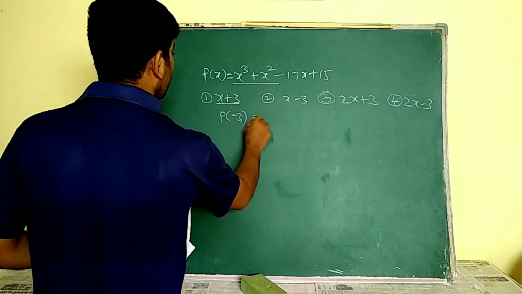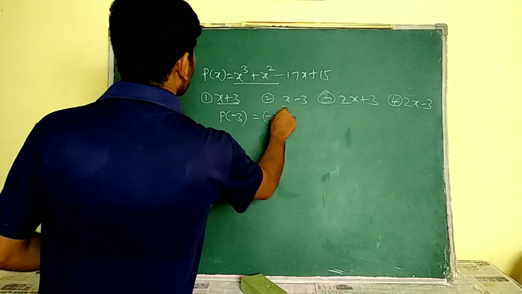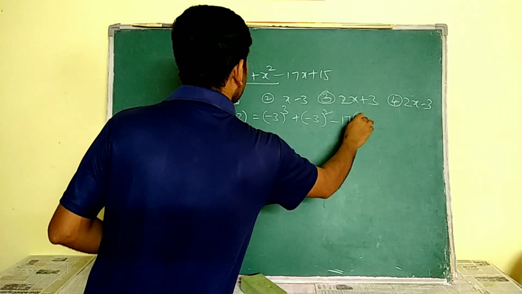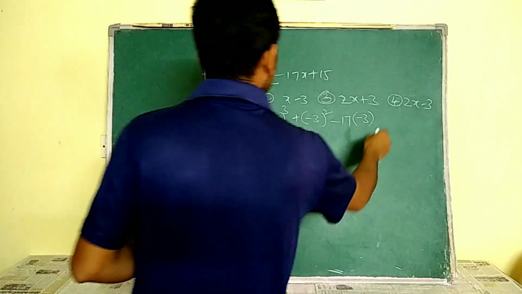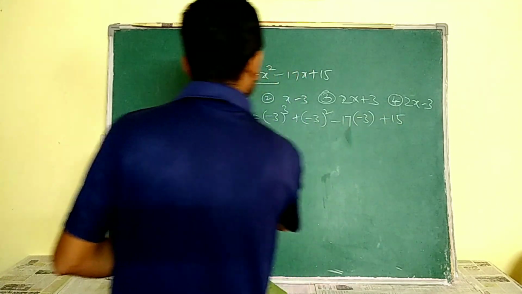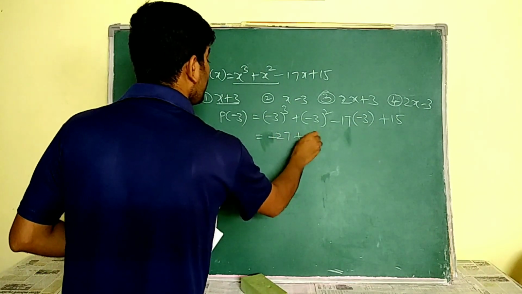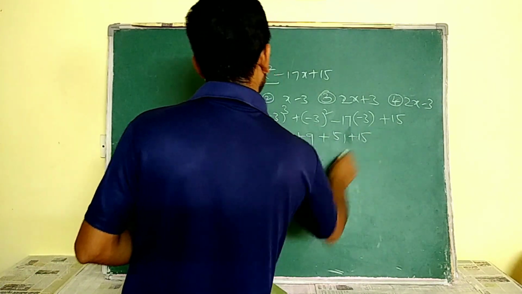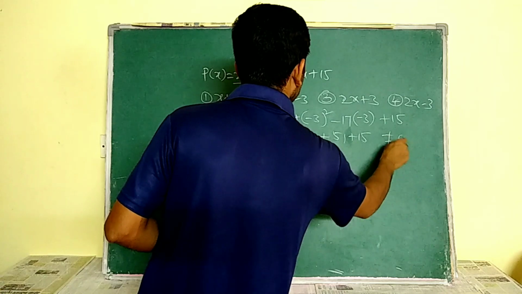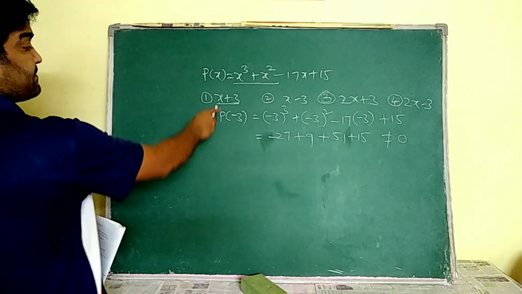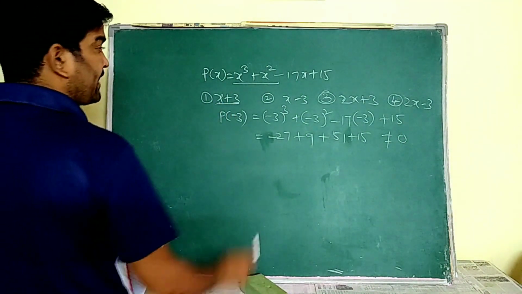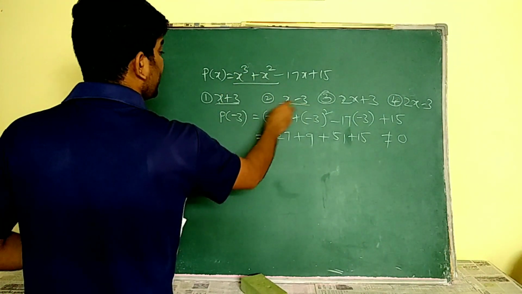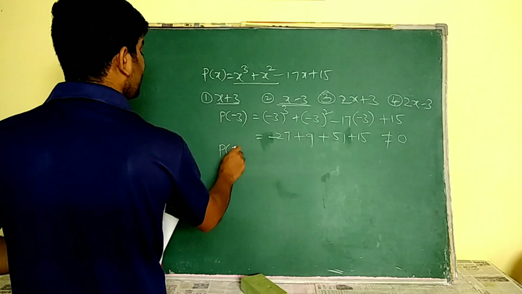Find p of minus 3. So minus 3 whole cube plus minus 3 whole square minus 17 into minus 3 plus 15. See, it is minus 27 plus 9 plus 51 plus 15. It is very clear to us that it is not equal to 0. So x plus 3 is not a factor of this polynomial p of x. Then by dividing p of x with x minus 3, our remainder is p of 3.